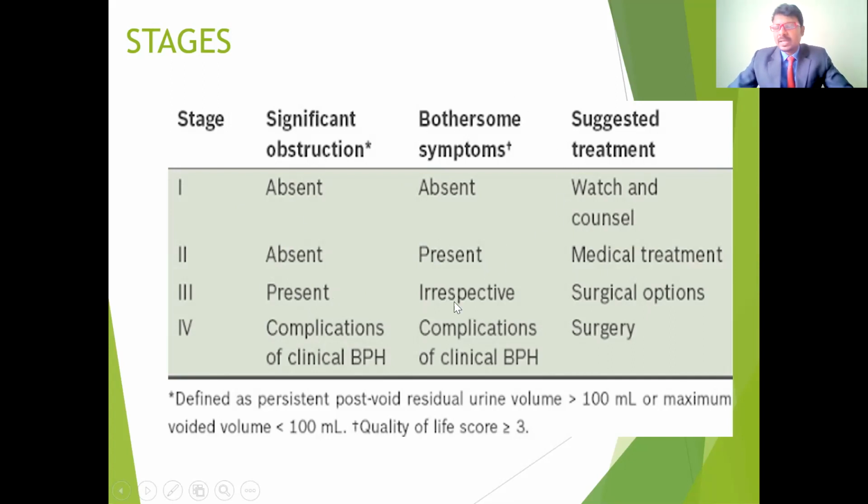Symptoms may be frequency, urgency, dripping, or feeling of incomplete voiding, incomplete passing of urine. They complain about the symptoms, or hematuria, and all these depend upon the person. If they have symptoms but no obstruction, we can start medical management, depending upon the causative factors. In stage three, the obstruction is going to be present.